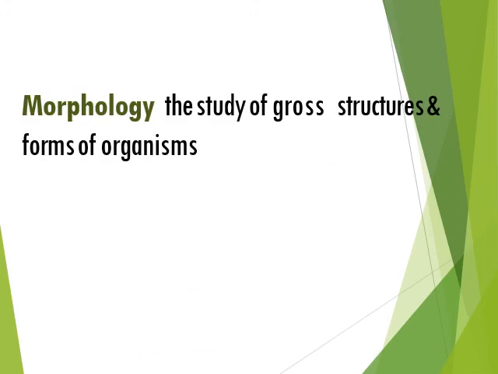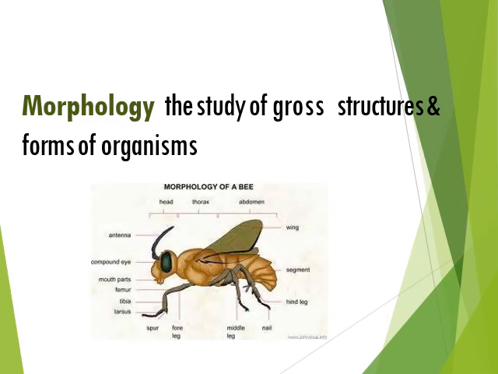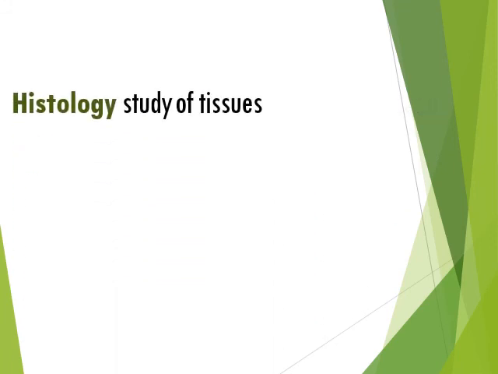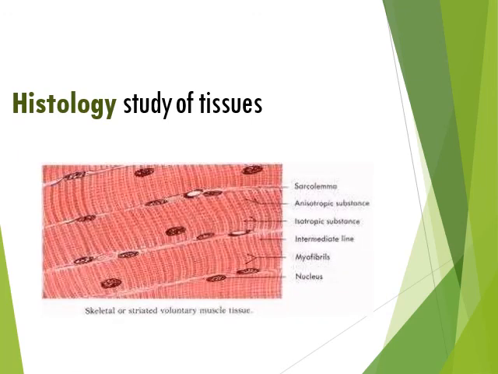Morphology, the study of gross structure and forms of organisms. For example, in the diagram they have shown the morphology of a bee. Here it is divided into three major parts, that is head, thorax and abdomen. Histology, the study of tissues. In the ninth standard, the next chapter after the cell is tissue. So when we are studying tissues, that branch is histology.